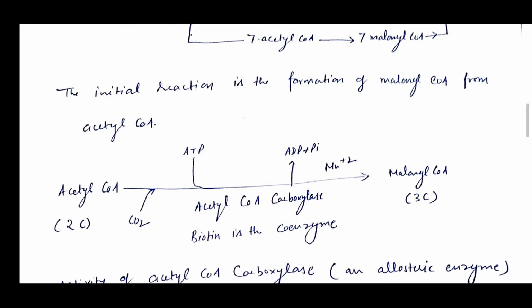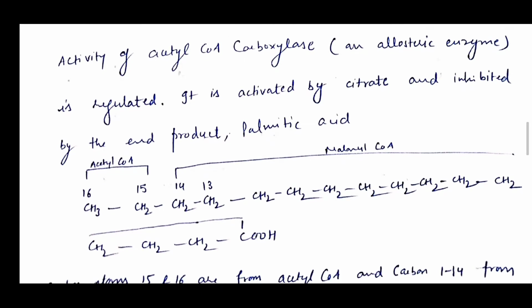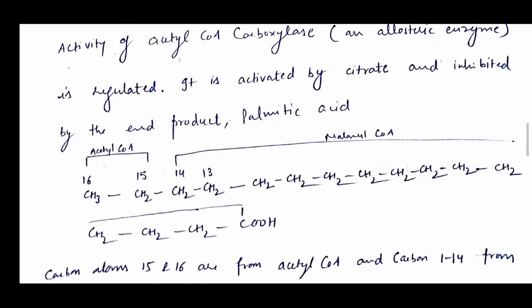The activity of acetyl coenzyme A carboxylase, an allosteric enzyme, is regulated by activation by citrate and inhibition by the end product palmitic acid. In the structure of palmitic acid, carbon numbers 15 and 16 are from acetyl coenzyme A, but carbon numbers 1 to 14 are from malonyl coenzyme A.